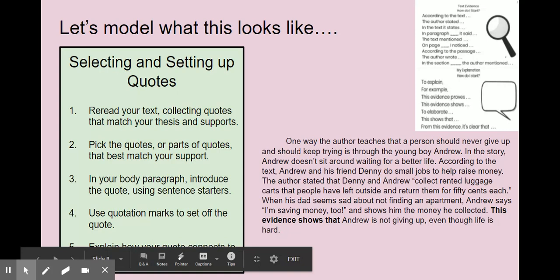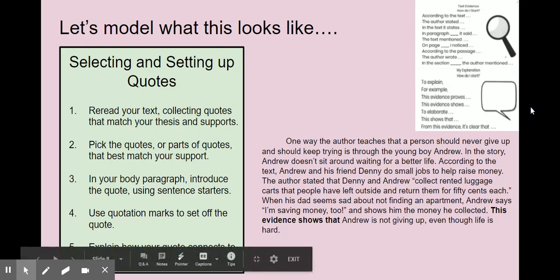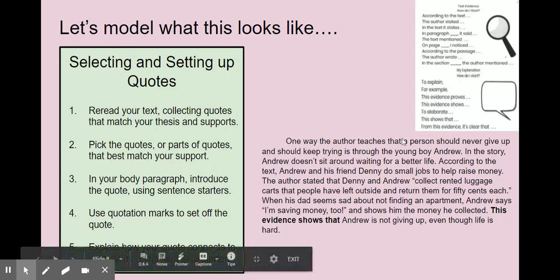And now I need to explain how the quote connects to our claim, our thesis statement, using the sentence starters. And again, you should recognize some of these from fourth grade. We might say to explain, for example, "this evidence proves" or "shows," "this shows that." So now we need to explain, how does this connect to our thesis? I said, this evidence shows that Andrew's not giving up, even though life is hard. It's just a quick sentence to explain the connection to the thesis statement.